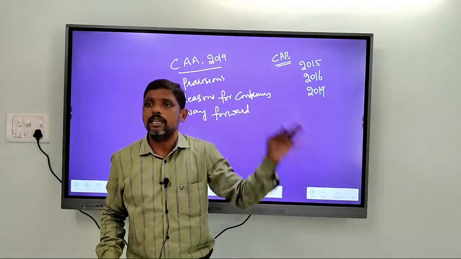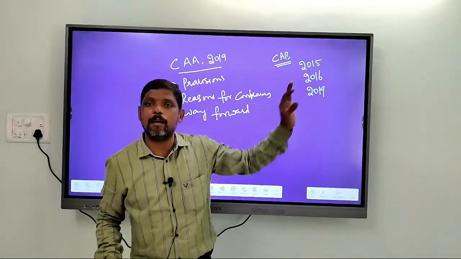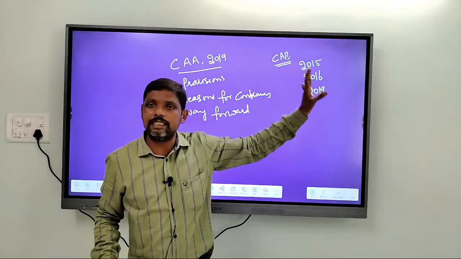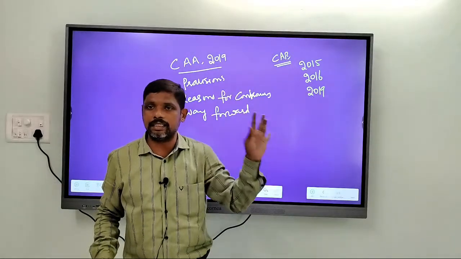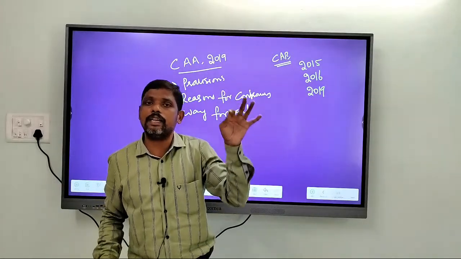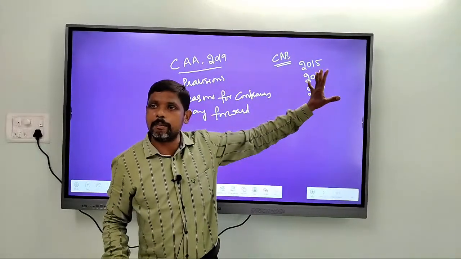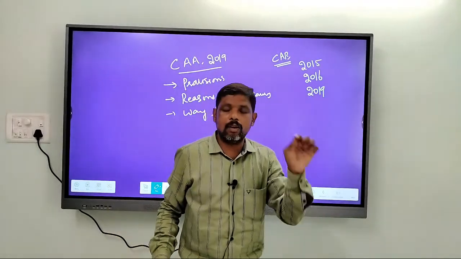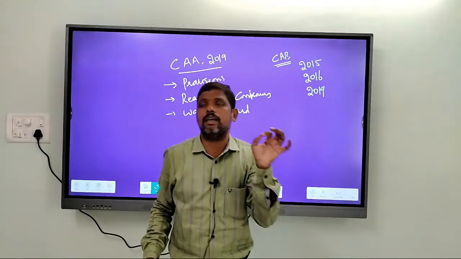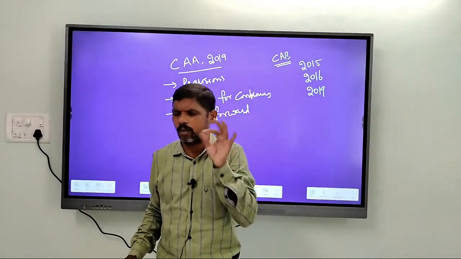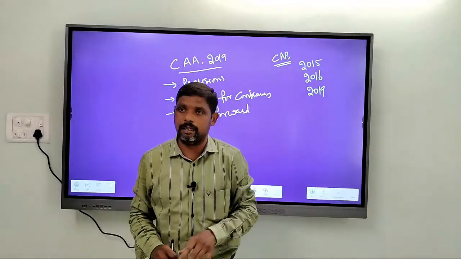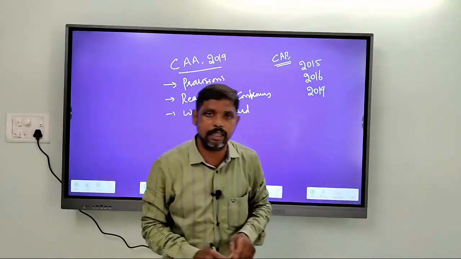Not all the states, some of the states in India are opposing the implementation of the Citizenship Amendment Act. That is the reason why the government of India has put on hold the implementation of this act. But the government is very confident of implementing this law.